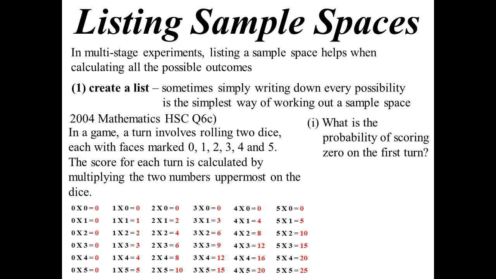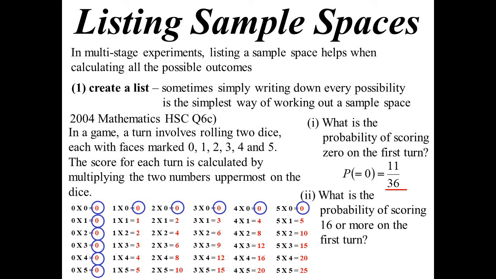So part 1 of the question said, well, what's the probability of scoring 0 in the first go? Well, it's just a matter of counting now. Oh look, there's one. Oh look, another one. Oh, excellent. So 11 out of the 36. As I say, it's probably the simplest way of working out a probability problem.